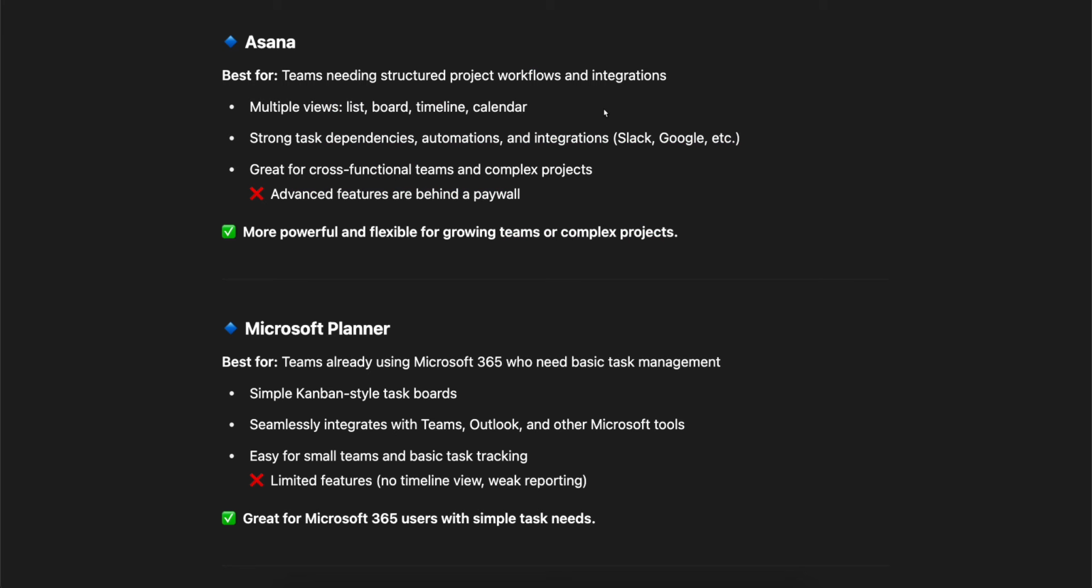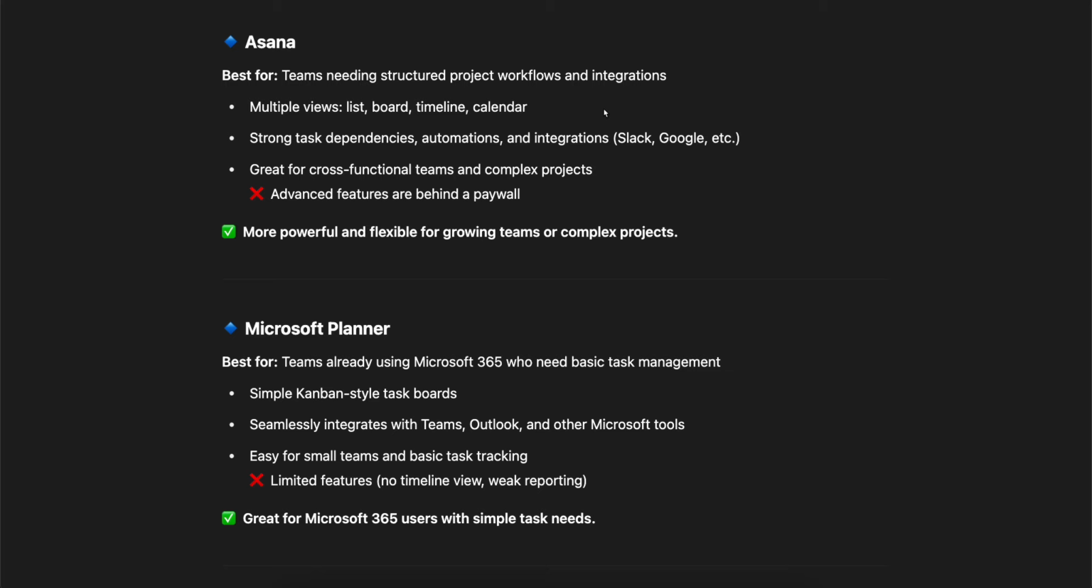Asana is best for teams needing structured project workflows and integrations. They offer multiple views such as list, board, timeline, and calendar. Strong task dependencies, automations, and integrations. Great for cross-functional teams and complex projects. The downside, advanced features are behind a paywall. More powerful and flexible for growing teams or complex projects.